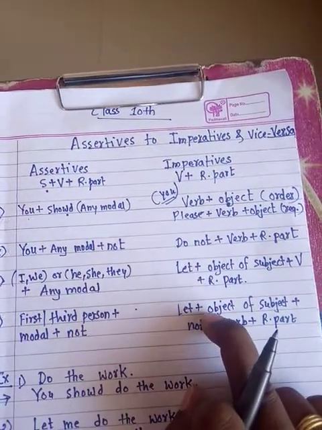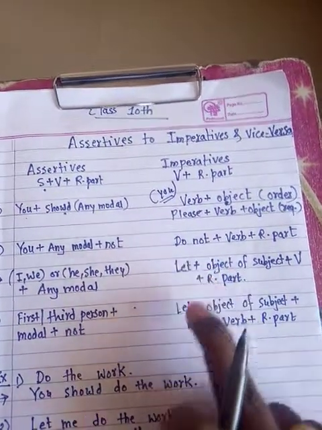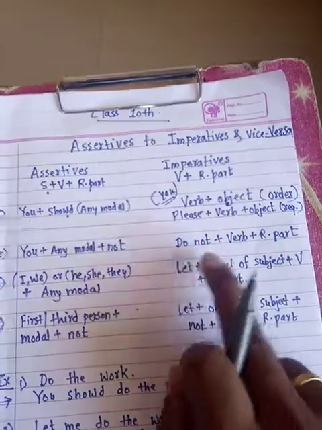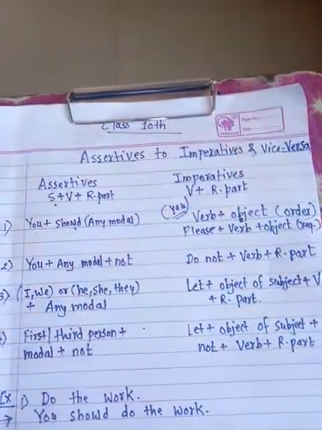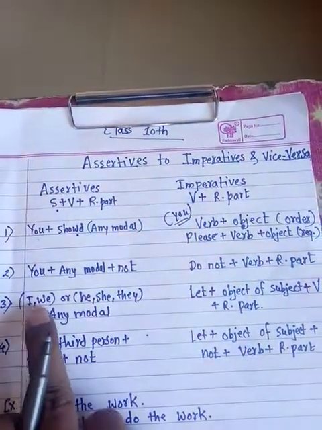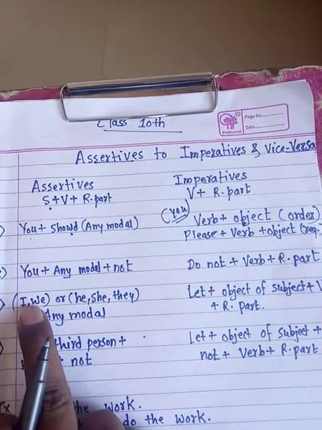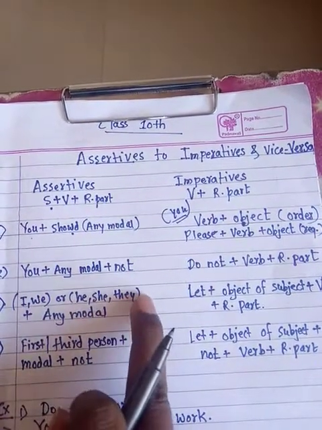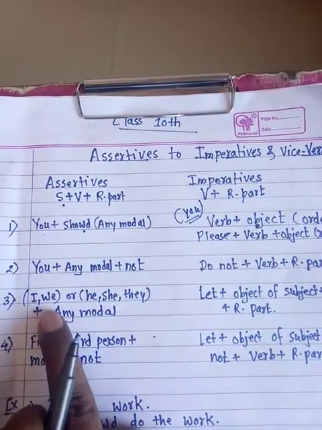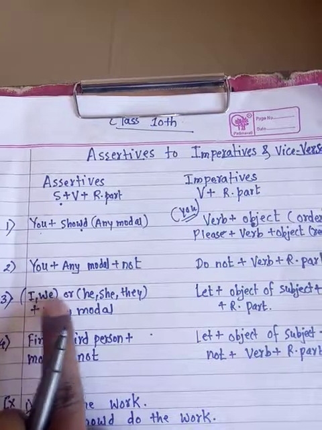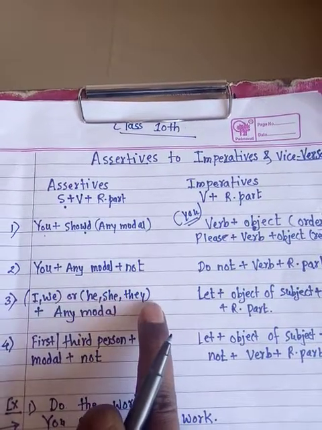Sometimes you will find imperative sentences beginning with let. So what do you see there? Let, after that object of subject. Means in assertive, when the sentence begins with I, he, she or they, means first person or third person subject. First person I or we, third person he, she, they.